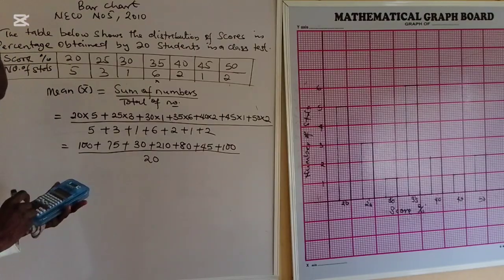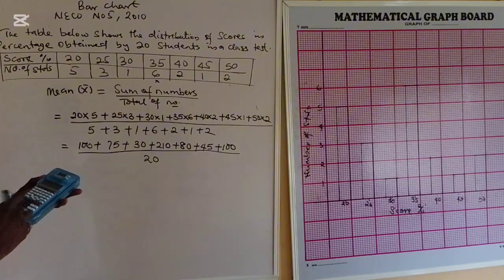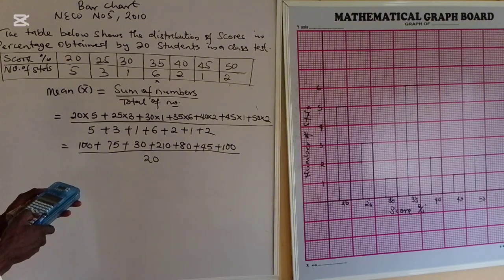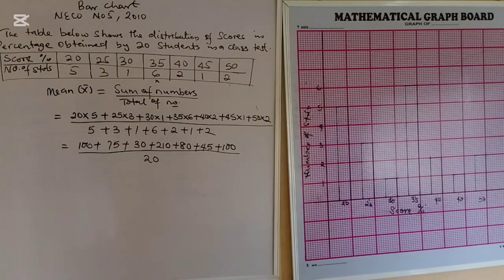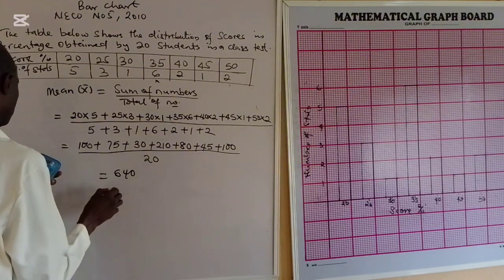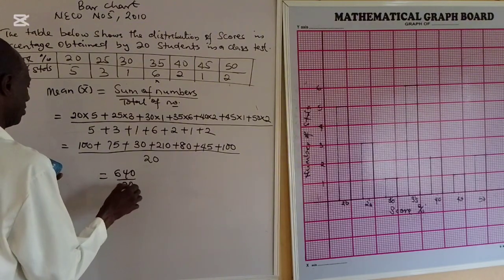Now, let's add the numerator. 100 plus 75 plus 30 plus 210 plus 80 plus 45 plus 100 gives us 640. 640 divided by 20.